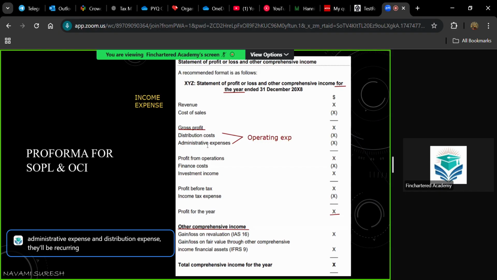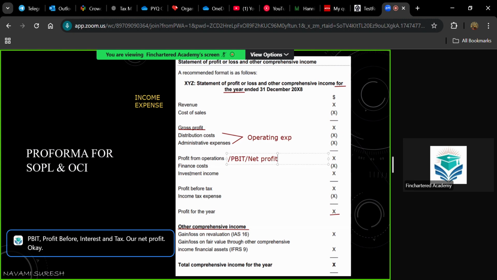And some companies combine both distribution and administrative expense together and call it operating expense. So when you deduct operating expense from gross profit, you will get profit from operations or operating profit, or you can call it PBIT, profit before interest and tax, or net profit. Okay.